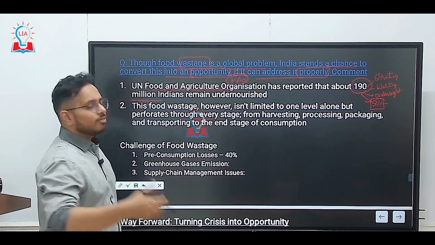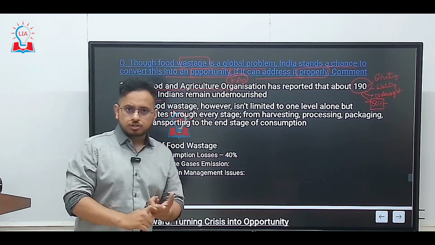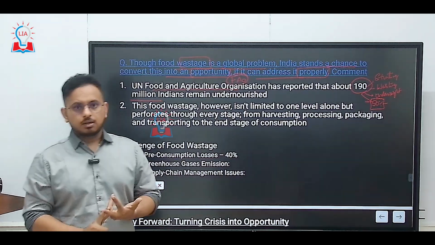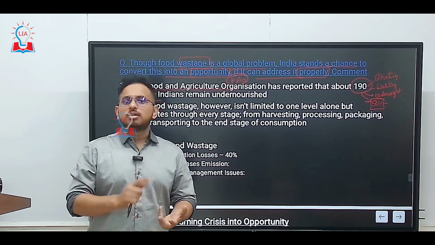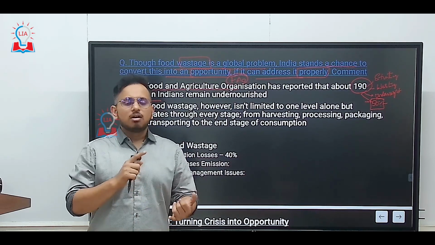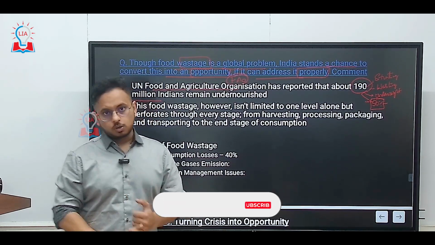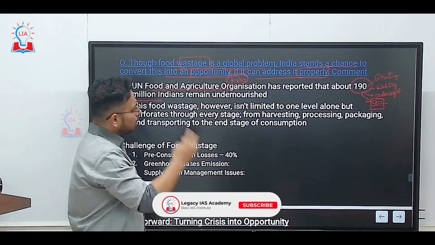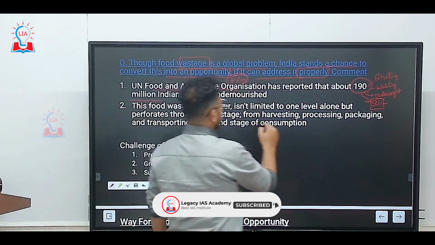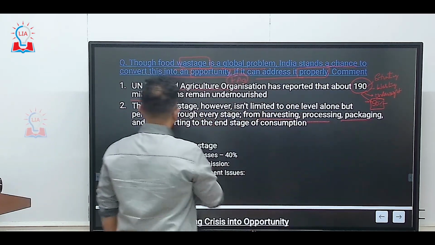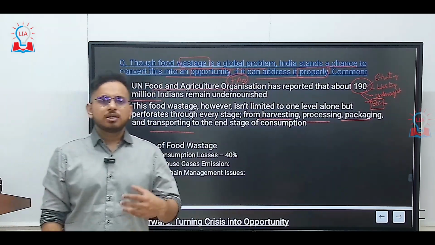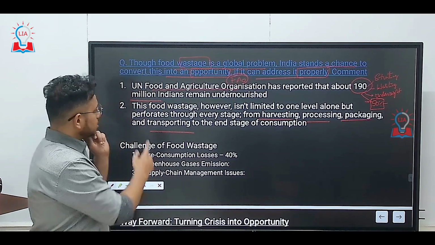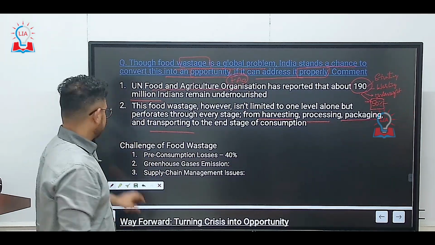You will have wastage at every stage: from production, harvesting, transportation, storing, distribution, retailing, processing, and in the household also after manufacturing. The entire process from harvesting, processing, packaging, and transporting, everywhere food wastage is very common, and this is a problem that we'll have to address.